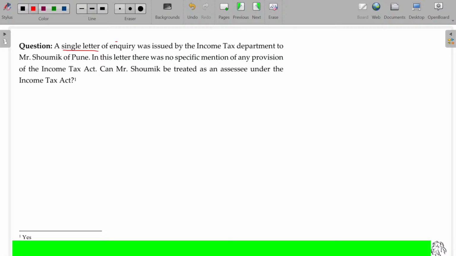A single letter of enquiry was issued by the Income Tax Department to Mr. Soumik of Pune. In this letter, there was no specific mention of any provisions of the Income Tax Act. Can Mr. Soumik be treated as an assessee under the Income Tax Act? So, if he comes for any inquiry, automatically he is an assessee only. Yes. He is not required to pay any tax. Automatically, he falls under assessment. He is the assessee here. Clear?